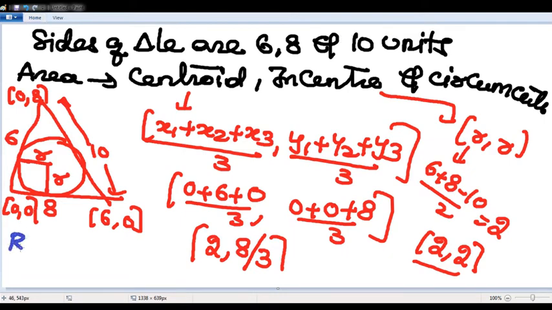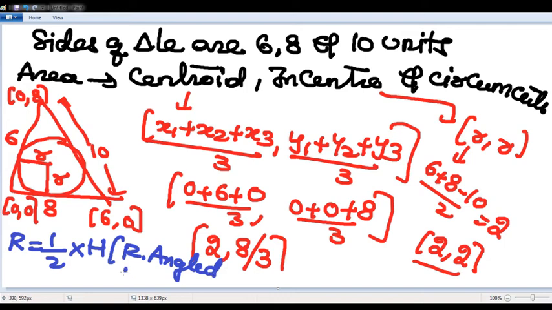What is the circumcenter? In a right angle triangle, please write down, the circumcenter is the midpoint of the hypotenuse, and the circumradius is half of the hypotenuse. So 6 plus 0 by 2 is 3, 0 plus 8 by 2 is 4. Very beautifully you can solve this using coordinate geometry, with 0 comma 0, 6 comma 0, 0 comma 8.